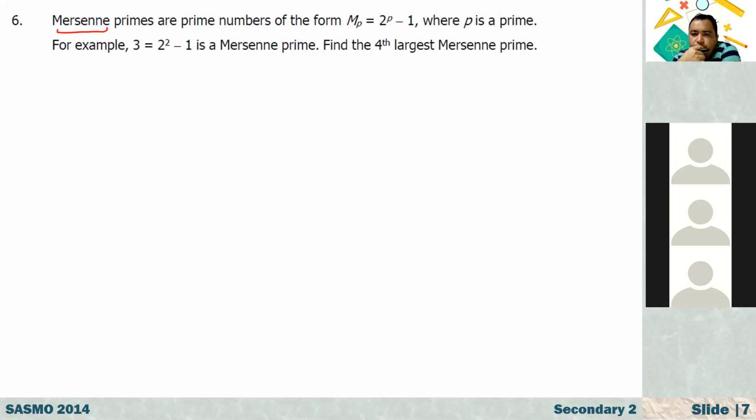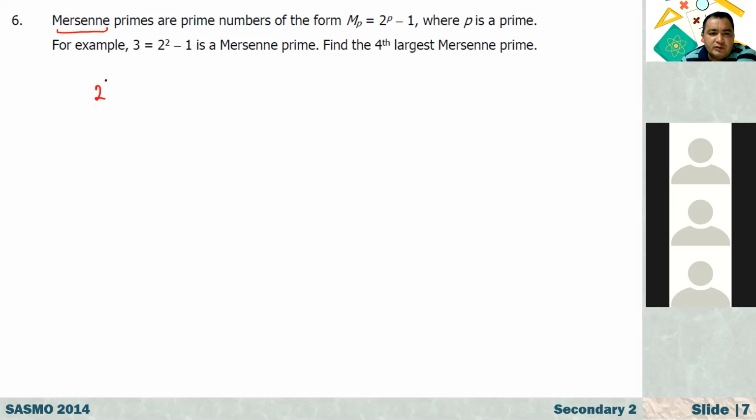Teacher, but that's impossible because when you count it, you can have 9999997. It's still prime. What do you mean? For example, here with this 3, it is 2 squared minus 1. It's a Mersenne prime.